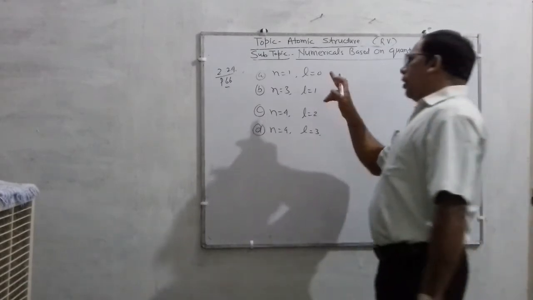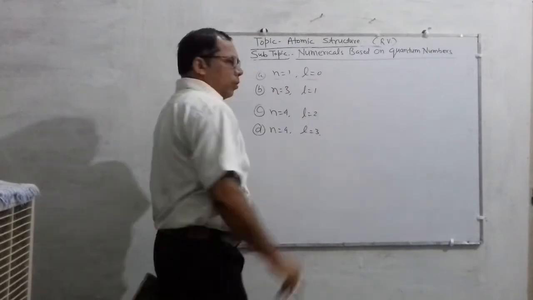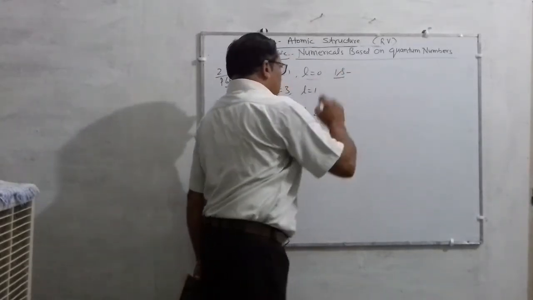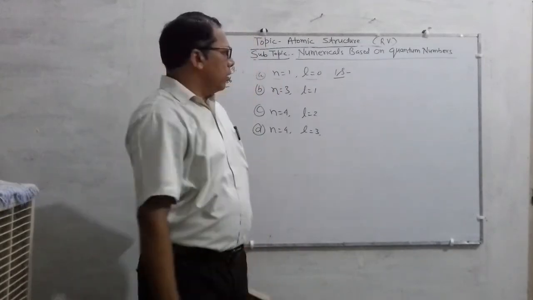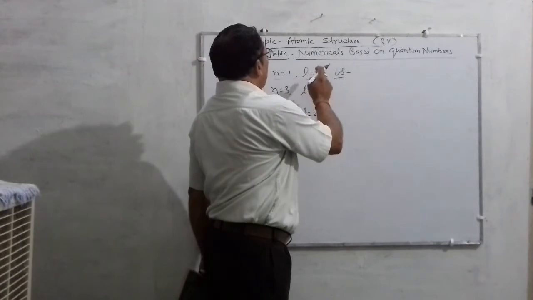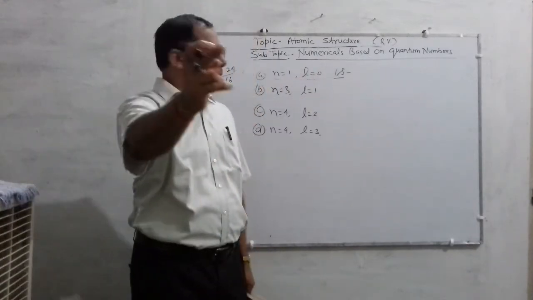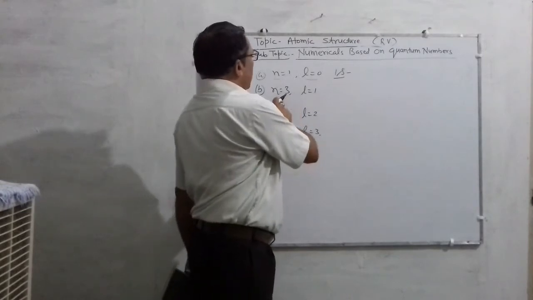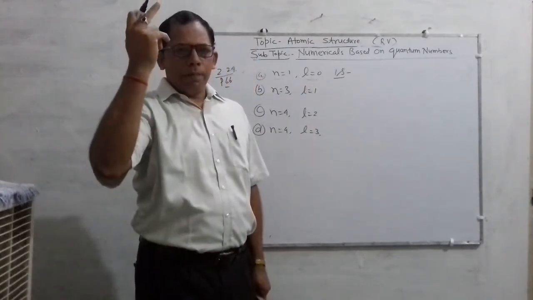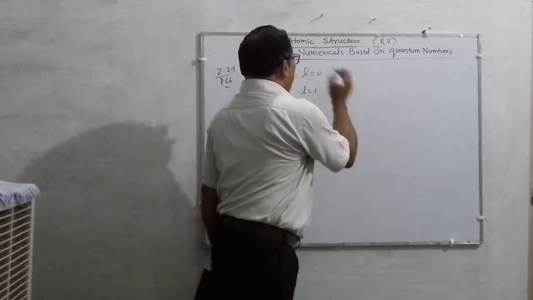meaning you have to write these in spdf. Clearly you know, children, that L is 0 shows an s orbital. Am I right? n is 1, L is 0, so no doubt, a 1s orbital will exist. n is 3, L is 1 means p orbital, and n is 3, so the 3p orbital will be there.